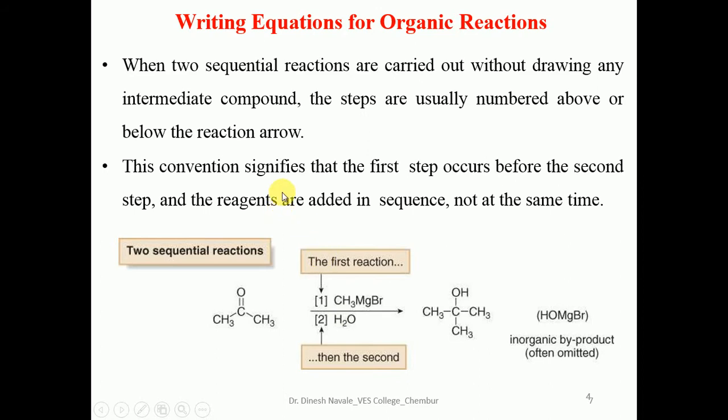These conversions signify that the first step occurs before the second step, and the reagents are added in sequence, not at the same time. So the meaning of this is that the ketone is first reacted with this Grignard reagent, then an intermediate is formed, and then that intermediate reacts with the second reagent. So this reagent is added first and this reagent is added second. They are not added at the same time.